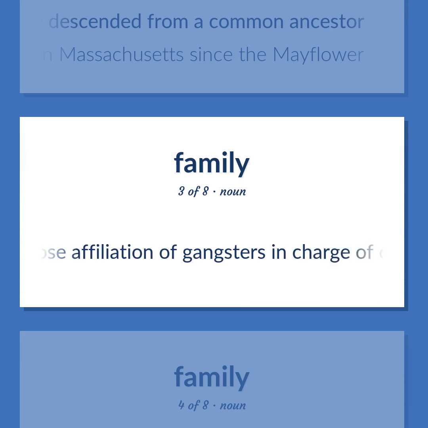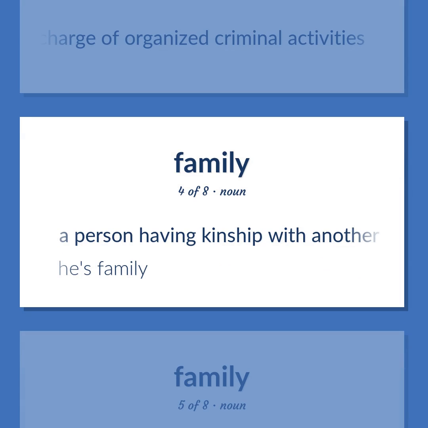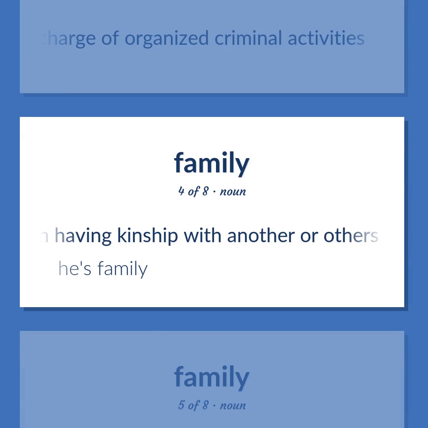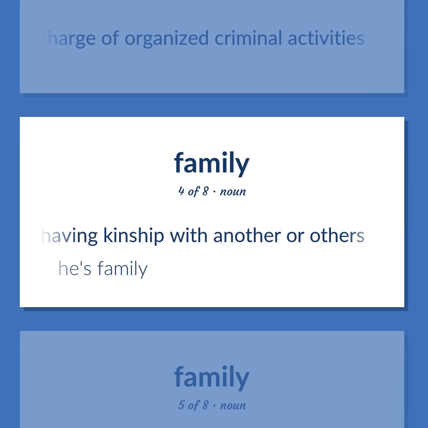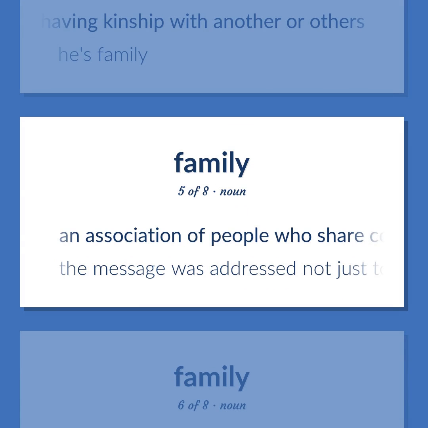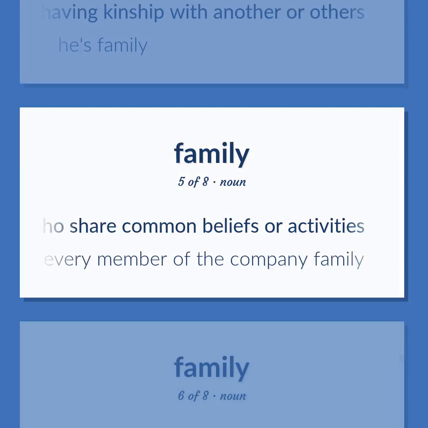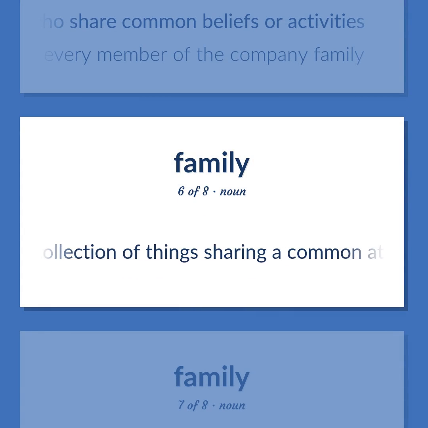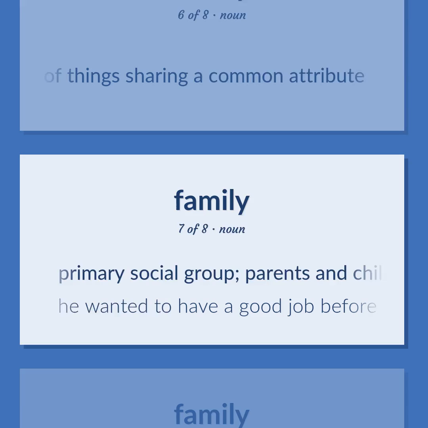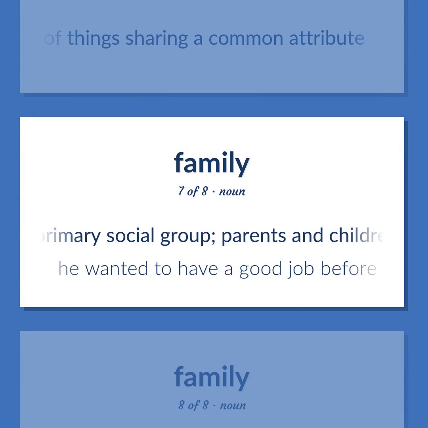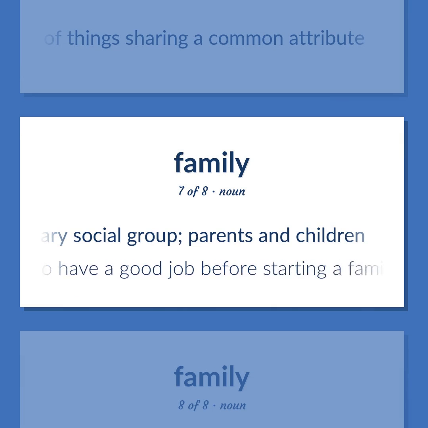A loose affiliation of gangsters in charge of organized criminal activities. A person having kinship with another or others. He's family. An association of people who share common beliefs or activities. The message was addressed not just to employees but to every member of the company family. A collection of things sharing a common attribute. Primary social group: parents and children. He wanted to have a good job before starting a family.